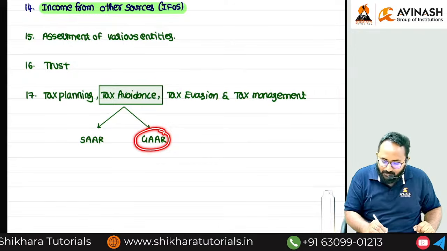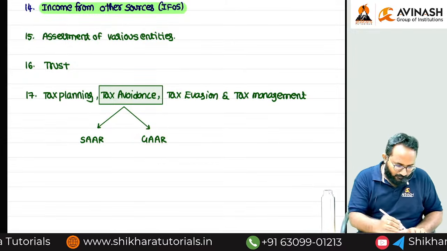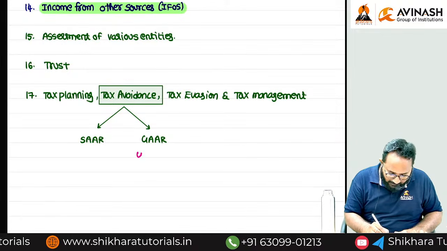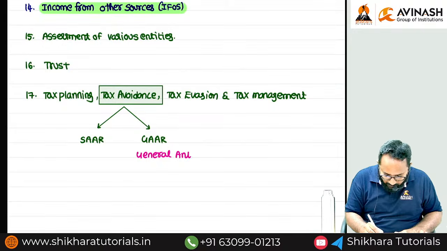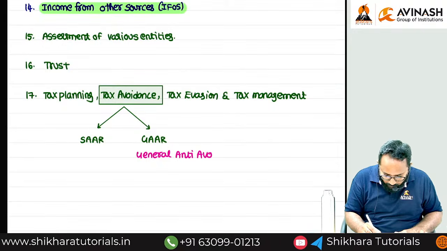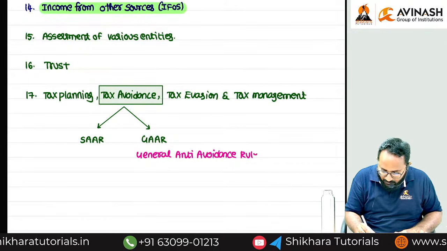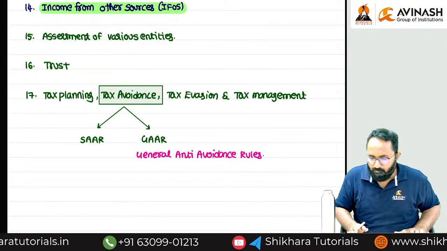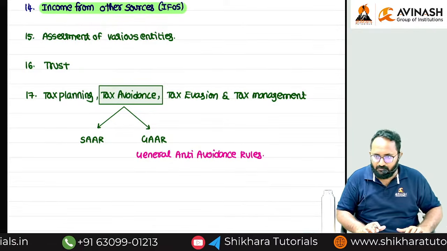These are called as what, ma? GAR means general. Okay, I will write the full name for this. General anti-avoidance rules. Mostly 10 minutes. Within the 10 minutes, we can close everything.